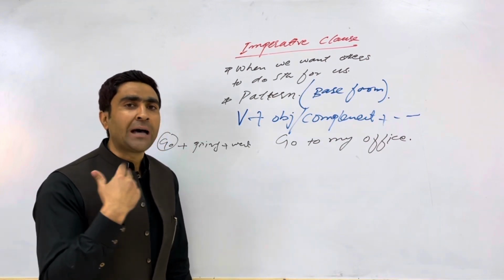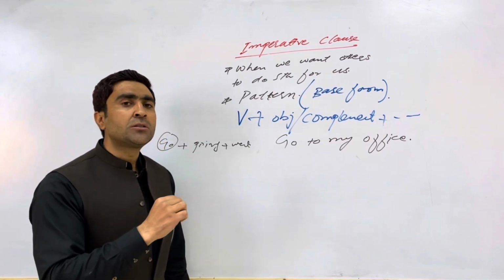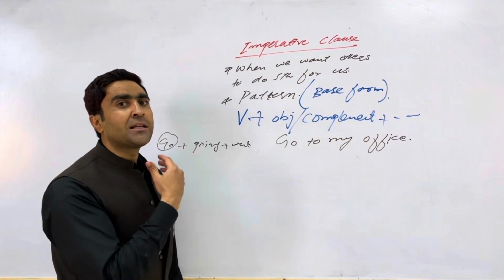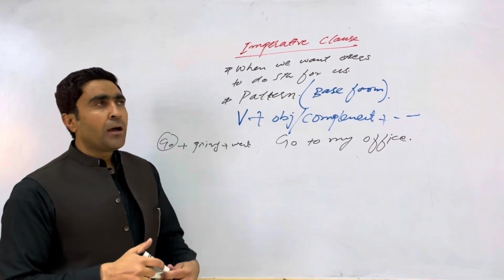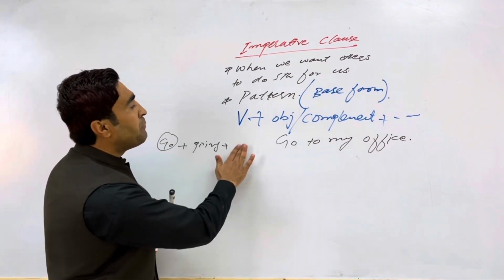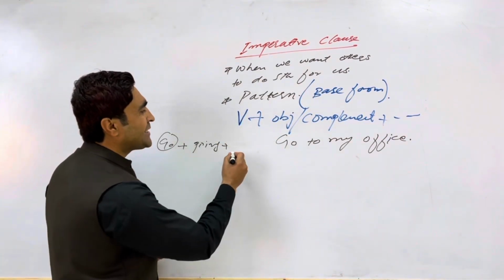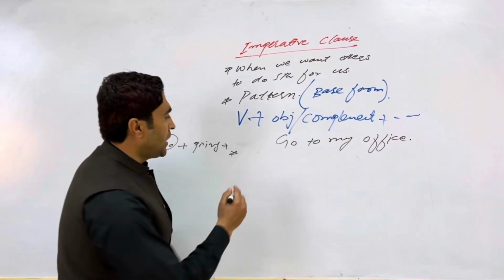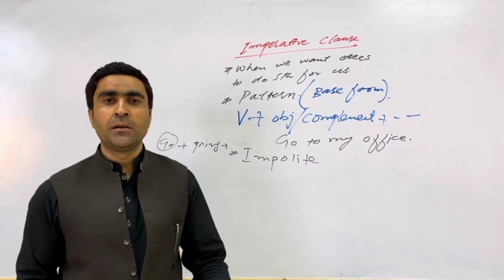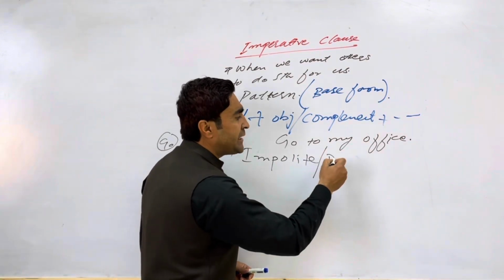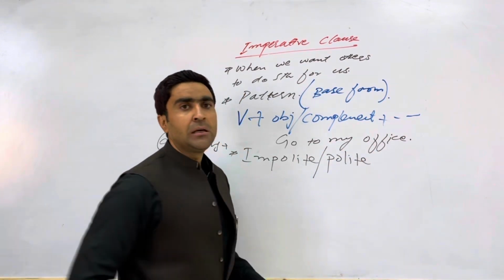If you are telling someone, getting someone to do some work, that's called imperative, the imperative clause, and the imperative sentence as well. Now, sometimes this imperative clause can be impolite, and sometimes it can be polite.